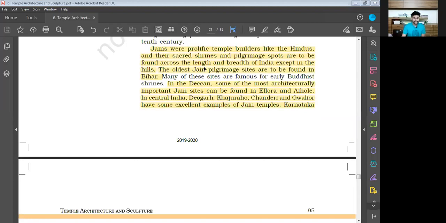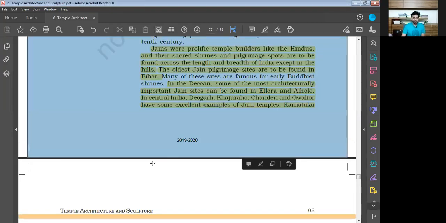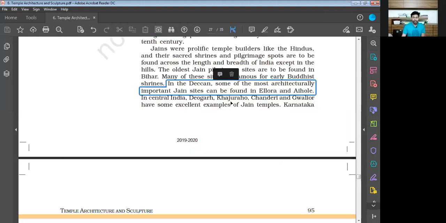Once again, when we talk about central India, Deogarh, Khajuraho, Chanderi and Gwalior have some excellent examples of Jain temples.